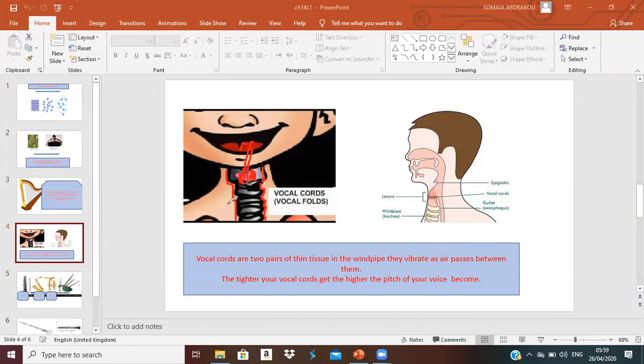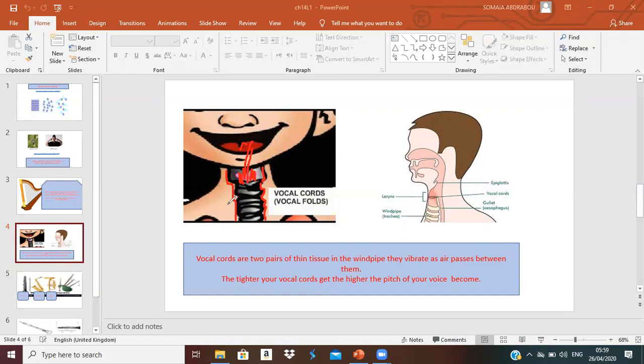So the vocal cords inside my throat, the vibration between them is very quick. So it will cause this sound because they get tighter, more tight, okay? But when I just talk like this, the vibration between the vocal cords will not be very quick. It will be slow or just quick, okay? Not very quick. So they will not be tight.